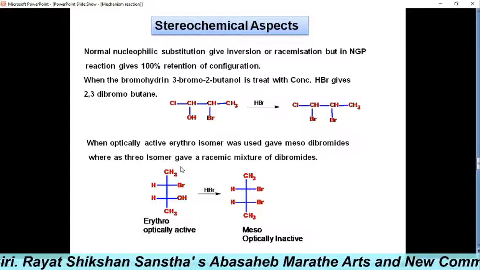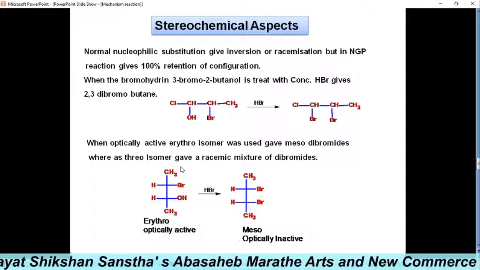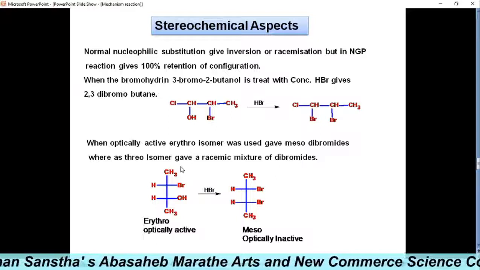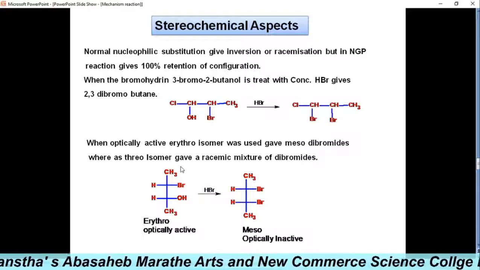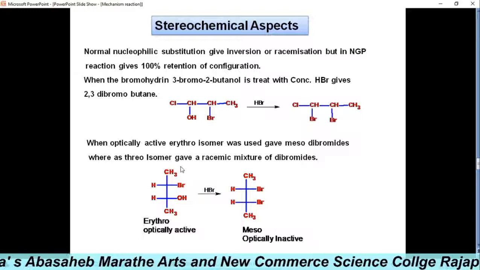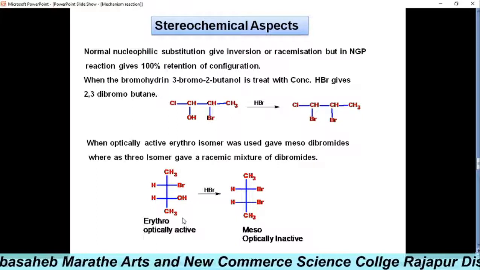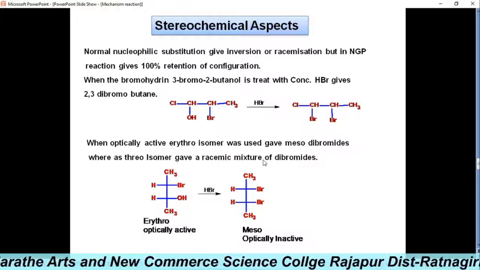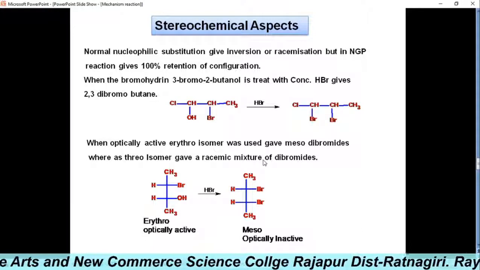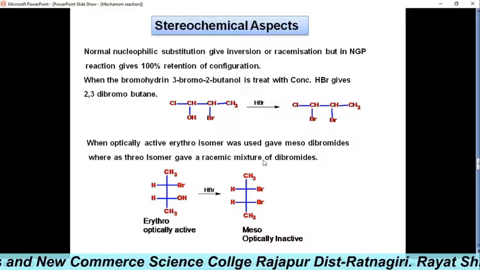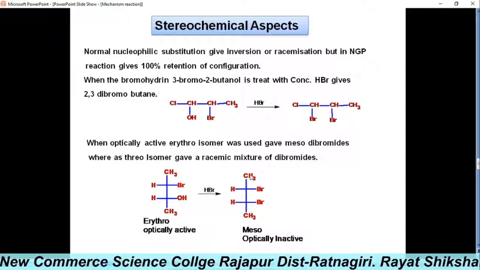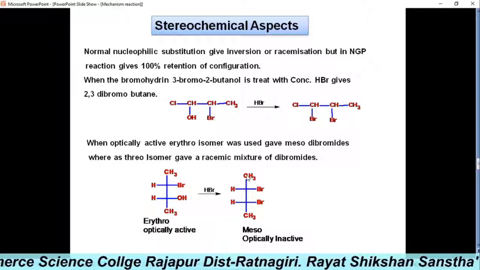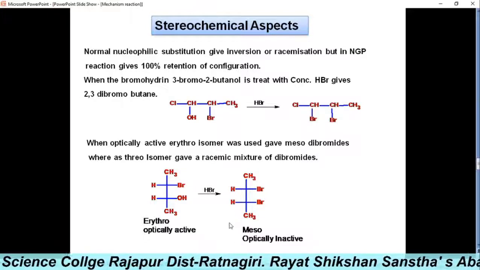The stereochemistry of this nucleophilic substitution reaction was studied by the scientists Winstein and Lucas, who observed that the optically active erythro isomer gives meso dibromide, whereas the optically active threo isomer gives a racemic mixture of dibromide.